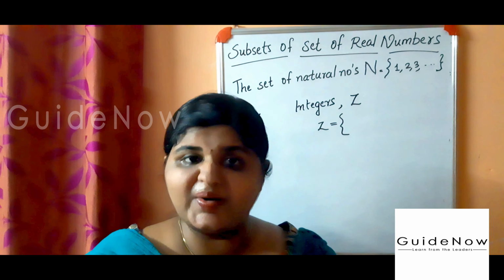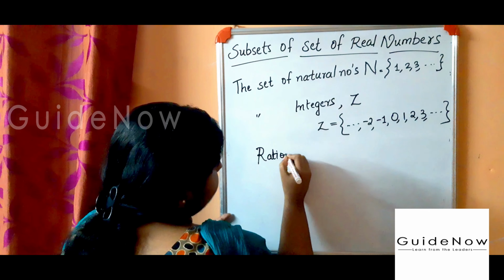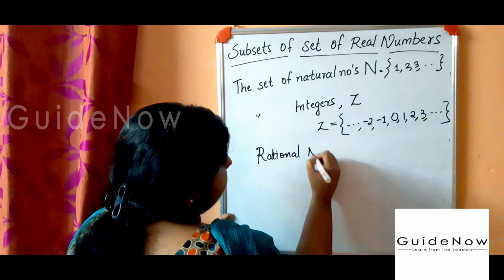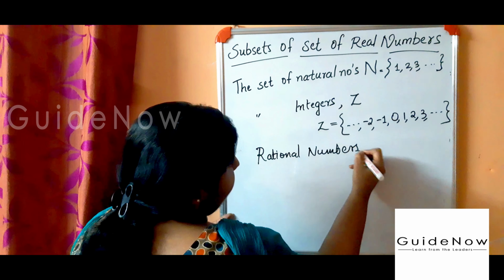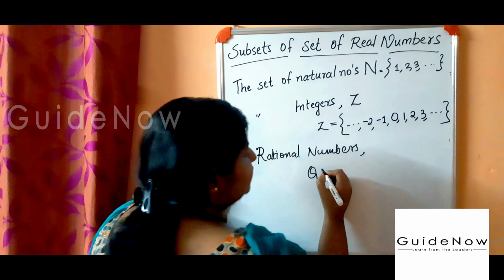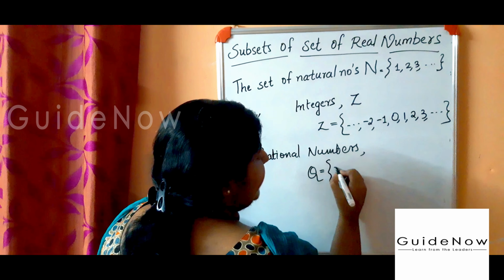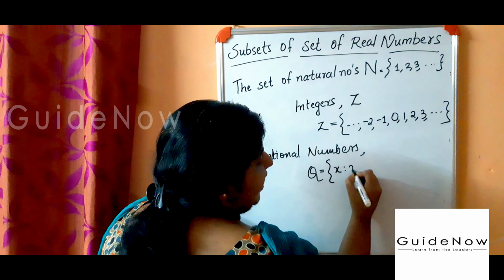Next is the set of rational numbers, denoted by Q. Q is equal to the set of x such that x is equal to p by q.